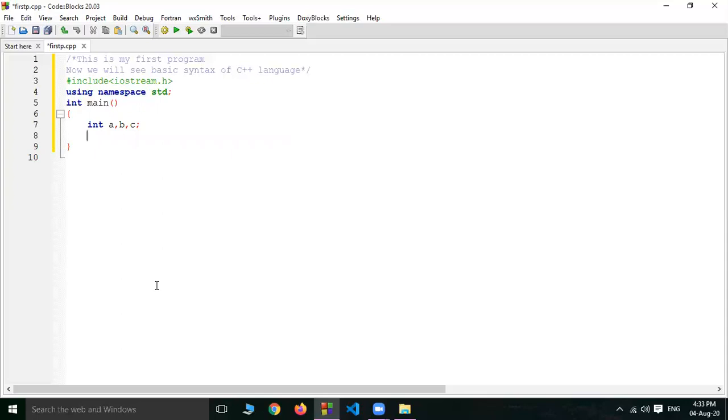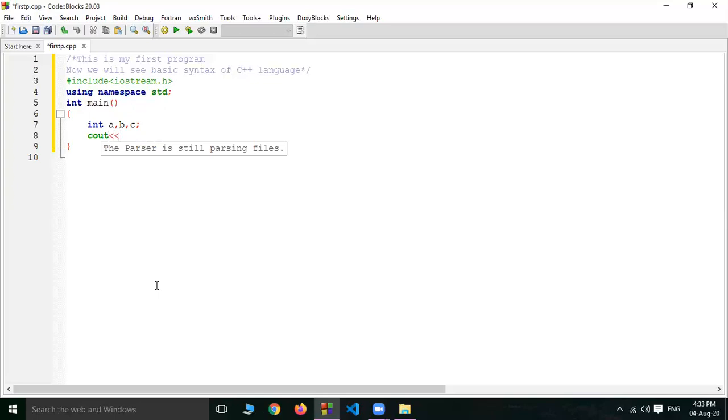Now I want to display on the output screen the addition of two numbers. This one I want to display on your output screen. For this purpose, cout is there. So write down cout. This operator is used. This is the syntax. You have to remember cout and <<.